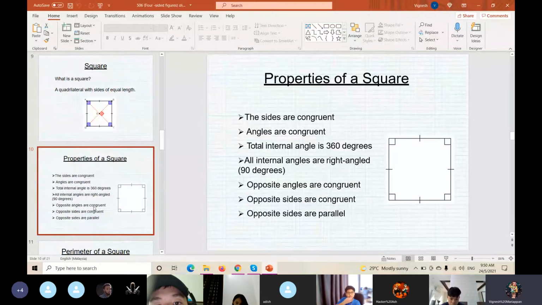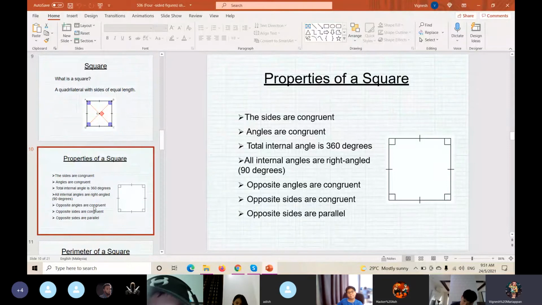How about the properties of a square? Okay, what are the properties of a square? Who can tell the teacher any one of the characteristics of a square? A square has four sides. Four sides, yes. Okay, then the four sides are what? Congruent. Good. The four sides being equal is a very important thing.